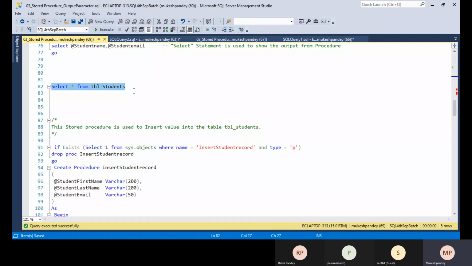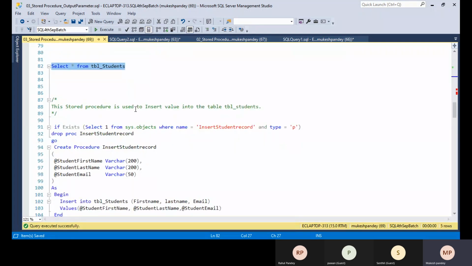So in real time, suppose a form is created to insert the values. You put in the first name, last name, filling in all the information, and when you click on the submit button, what will happen in the backend?